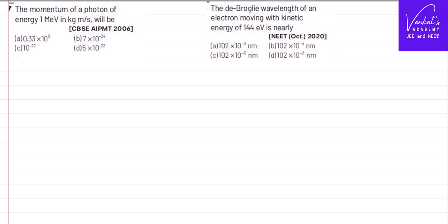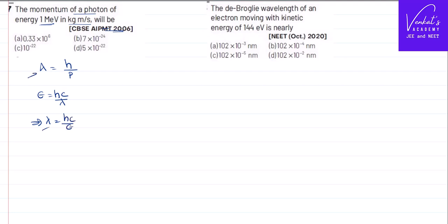We are solving two questions based on de Broglie's concept, the dual nature of radiation and matter. The first problem: the momentum of a photon whose energy is 1 million electron volts is how much? As per the de Broglie concept, lambda equals h by p, that is the momentum. But lambda is not given, rather energy is given. So energy can be written as h nu, that is hc by lambda. So in place of lambda, I can write hc by E.